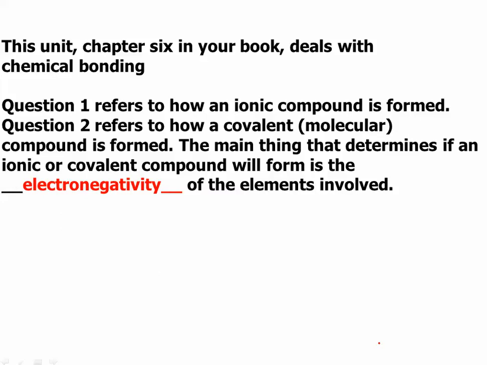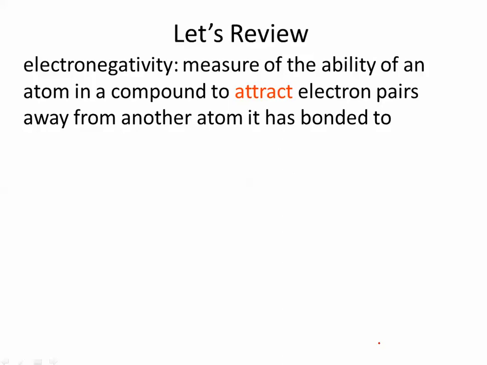So the big thing that determines what we get is electronegativity. Let's review this. Remember, electronegativity is the measure of the ability of an atom in a compound to attract electron pairs away from another atom it's bonded to. Fluorine has the highest electronegativity of 4.0. Nonmetals are generally higher than metals. Remember, the trend is that electronegativity increases across the period and decreases down a group.